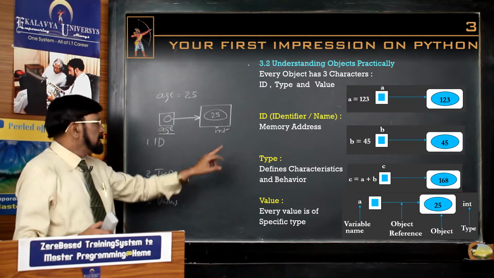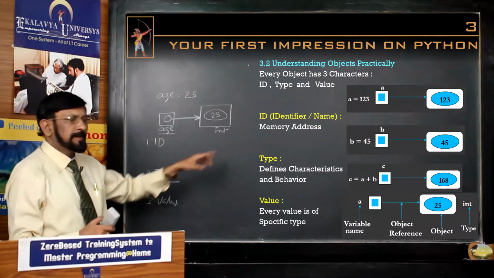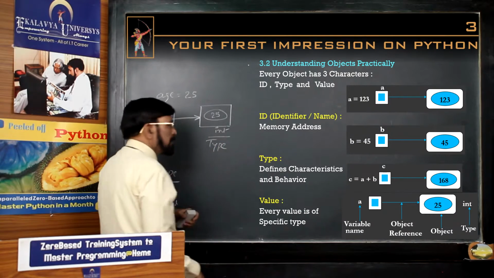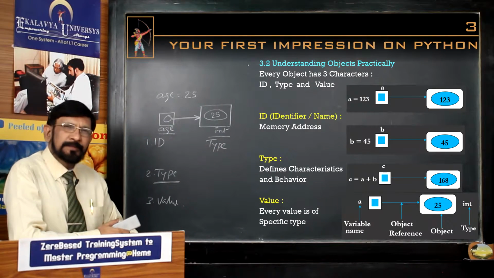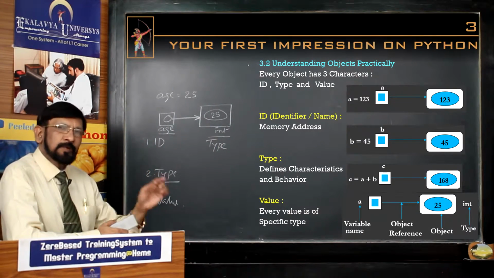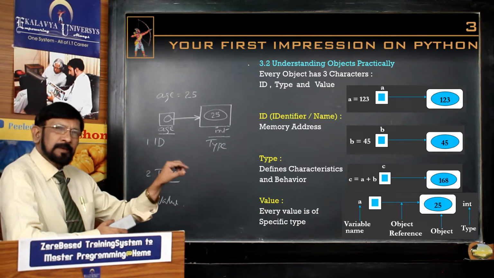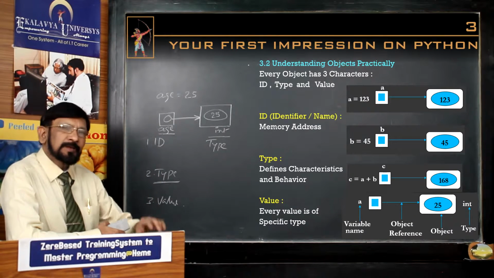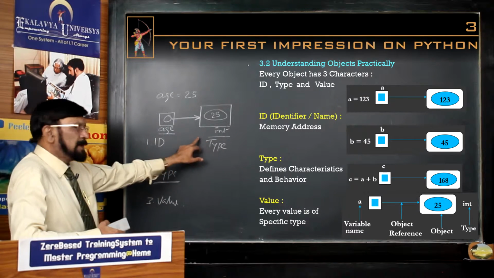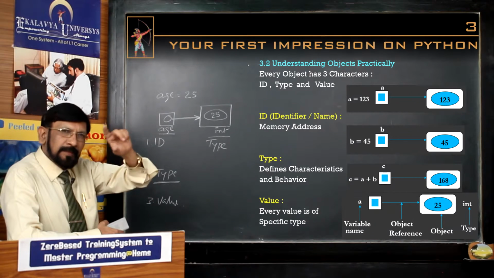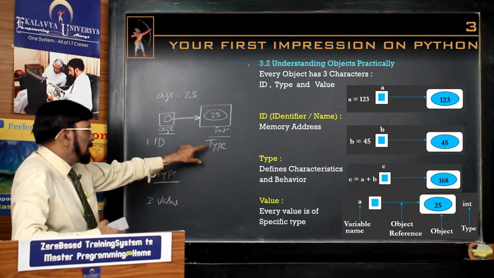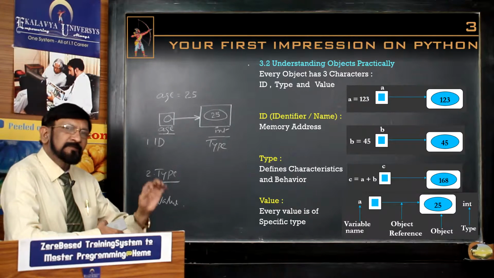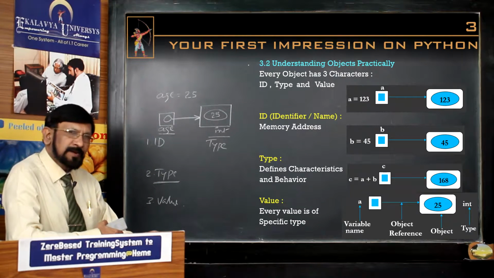Now we see, in this case specifically, what is the type? Int. Int is the type. As far as int is concerned, what do you mean by int? Int represents whole numbers. It may be negative whole numbers, 0 as well as positive whole numbers. That's why it defines a group of numbers in that category. Suppose if it is float, float means fractional numbers.